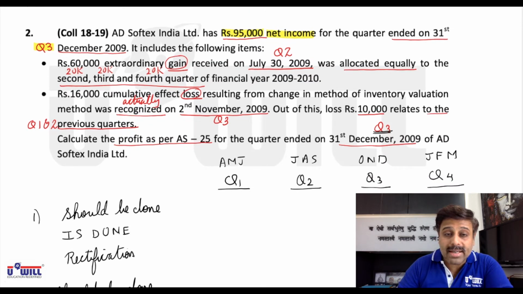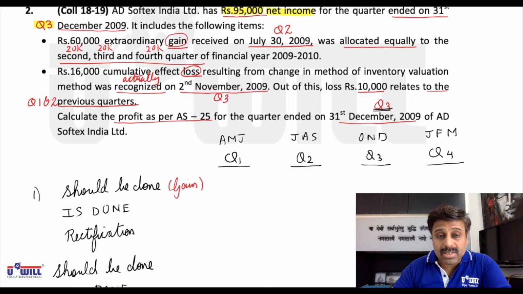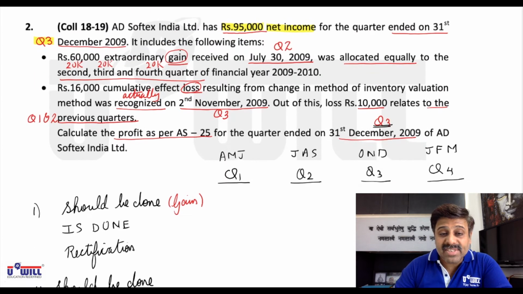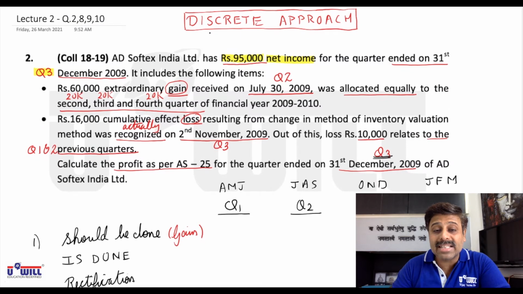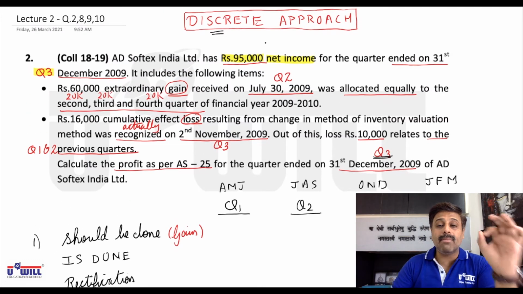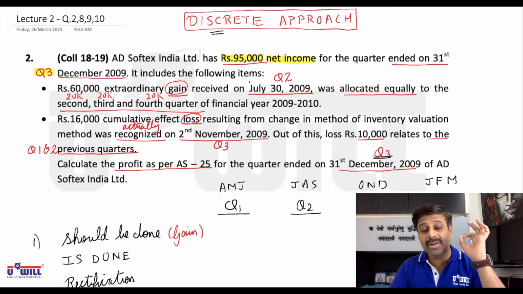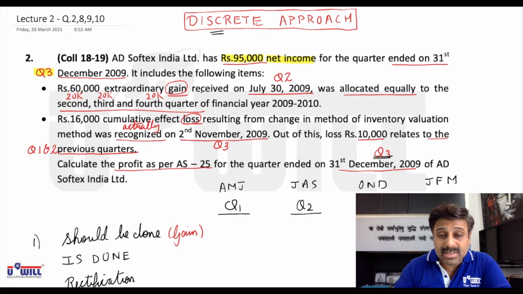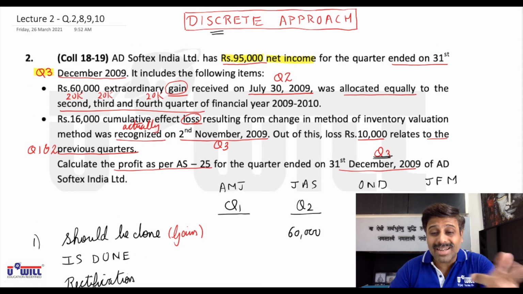60,000 extraordinary gain. So here write down gain. Now 60,000 extraordinary gain received in quarter 2. Now tell me, if 60,000 is received in quarter 2, what should be done? As per the discrete approach, any amount received in any quarter should be taken as income of that quarter only. Any expense incurred in a particular quarter should be taken as expense of that quarter only. So if 60,000 is received in quarter 2, then 60,000 should be taken as income in quarter 2 only. This should be done. Now what is actually done?